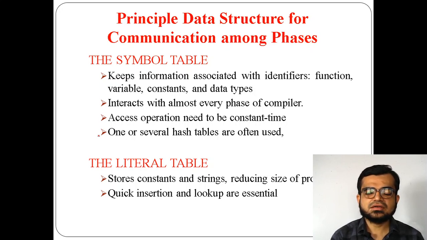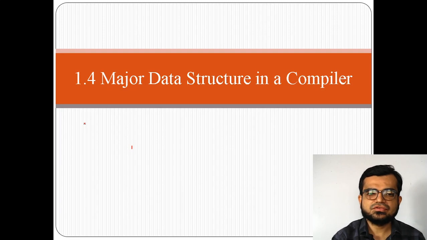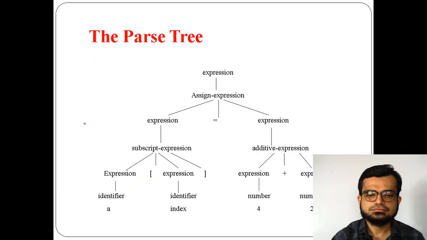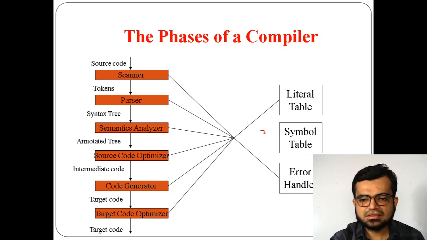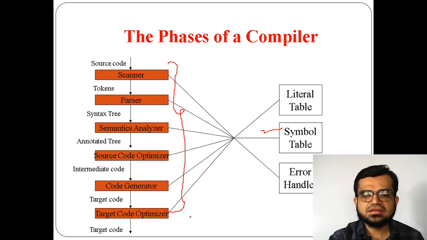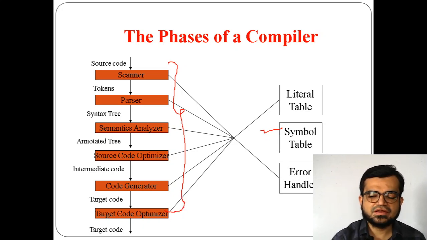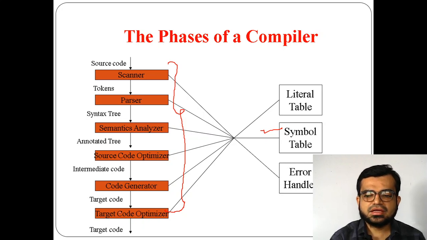Also, how does it communicate? Now the question is, if you see this diagram here, if I say this is your symbol table and these are the phases, then using this symbol table it communicates with all of the phases of the compiler. So it performs a mechanism of hashing. A hash table will be used here in order to communicate between the symbol table and the phases of the compiler.